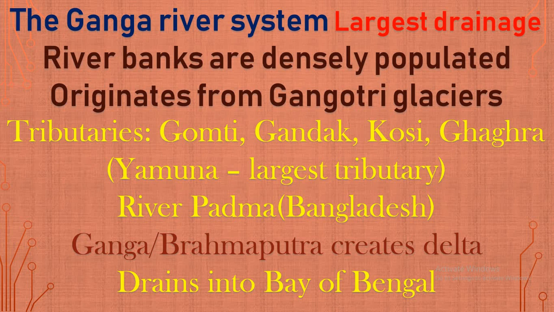When the Ganga is about to flow into Bangladesh, it is called the river Padma. And Ganga and Brahmaputra create a delta called the Sundarbans in the Bay of Bengal. Before draining into the Bay of Bengal, we call that delta place the Sundarbans.